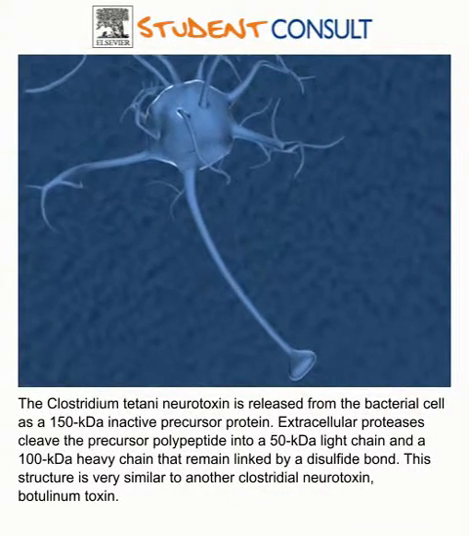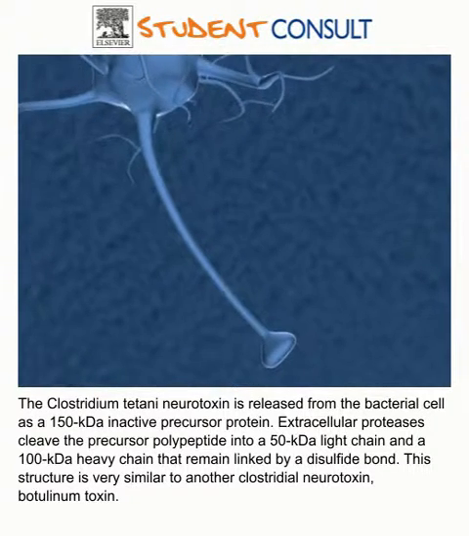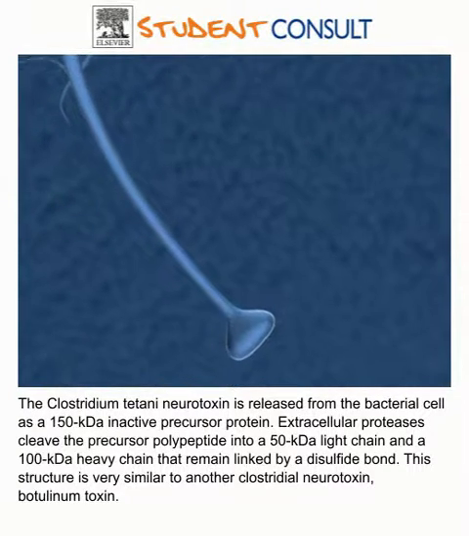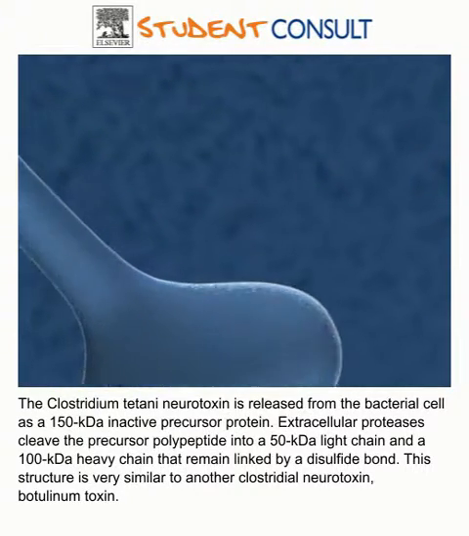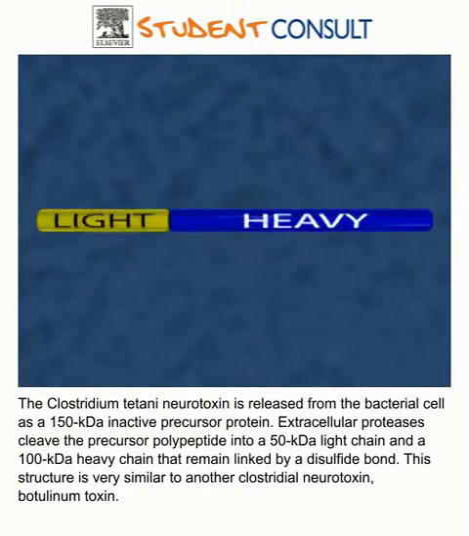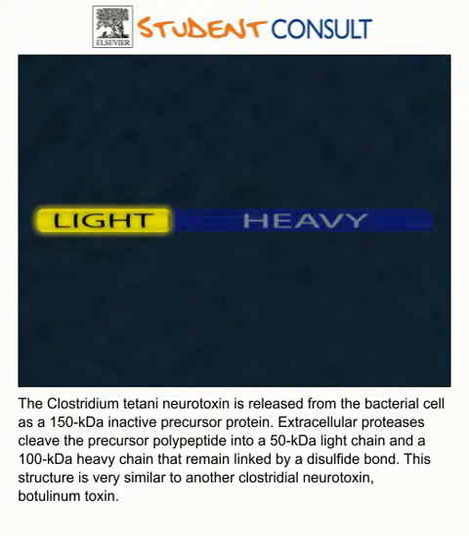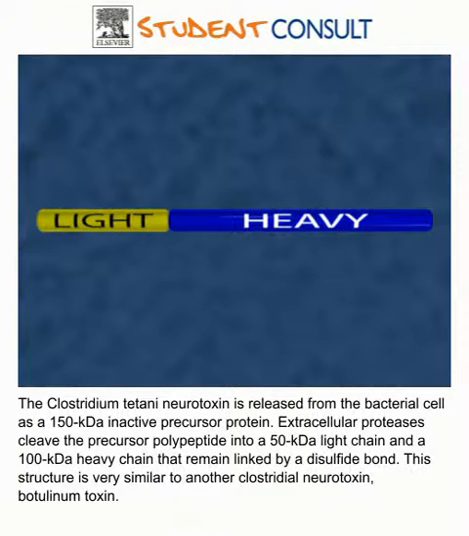The Clostridium tetani neurotoxin is released from the bacterial cell as a 150 kilodalton inactive precursor protein. Extracellular proteases cleave the precursor polypeptide into a 50 kilodalton light chain and a 100 kilodalton heavy chain that remain linked by a disulfide bond. This structure is very similar to another clostridial neurotoxin, botulinum toxin.